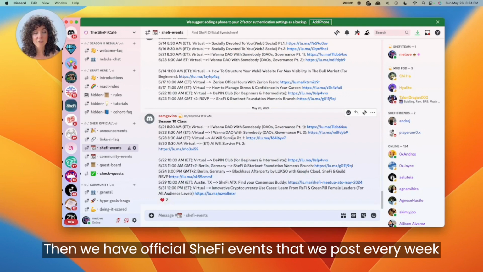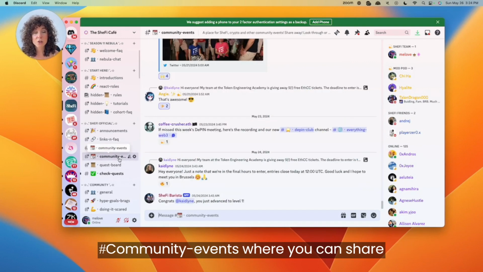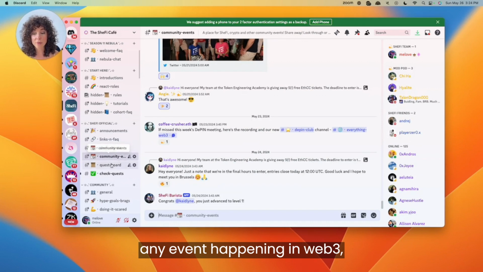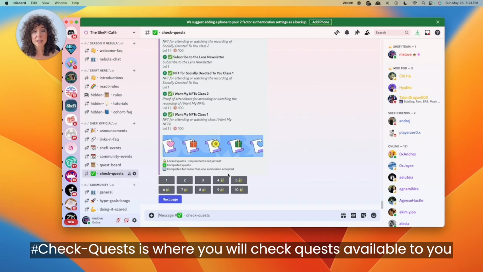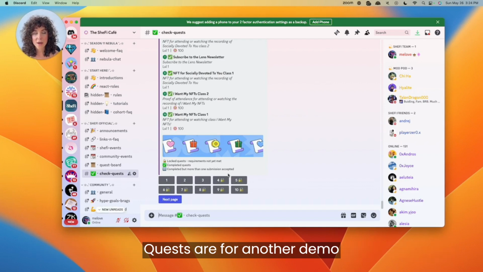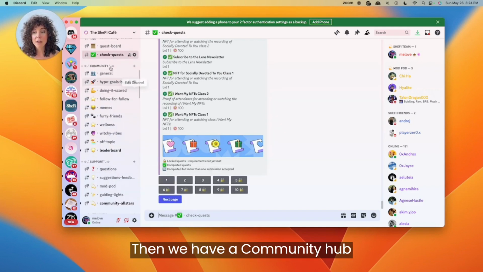Then we have official SheFi events that we post every week, community events where you can share any event happening in Web3, and quest board and check quests. Check quests is where you will check quests available to you. Quests are for another demo. Then we have a community hub.